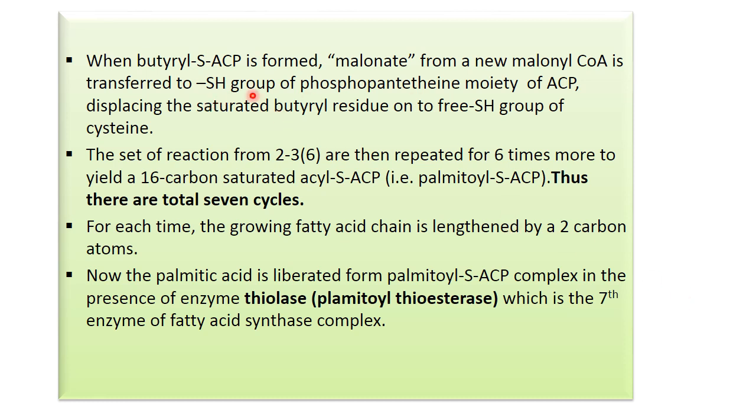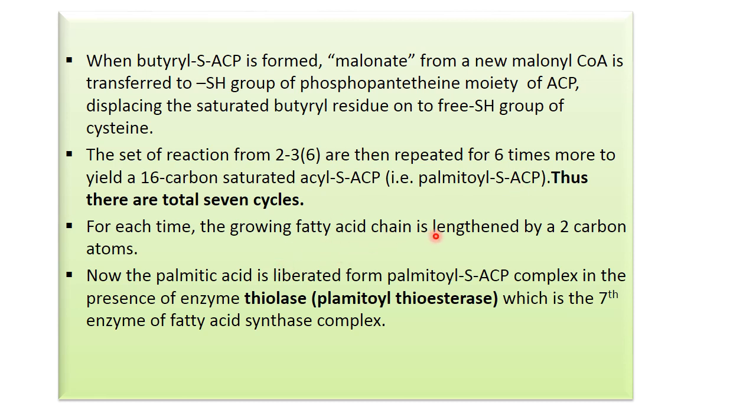So when butyryl ACP, that is acyl carrier protein, is formed, a new malonyl coenzyme A is added, and in this way the set of reactions from 2 to 6, with the enzyme complex, are repeated 6 times, and in this way 7 cycles occur, and the 16 carbon saturated palmitoyl fatty acid is synthesized.